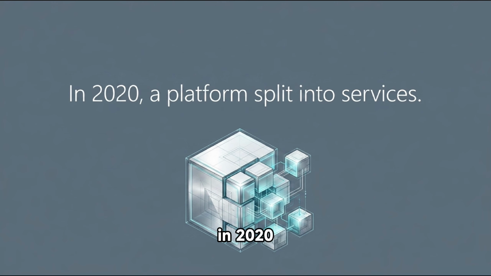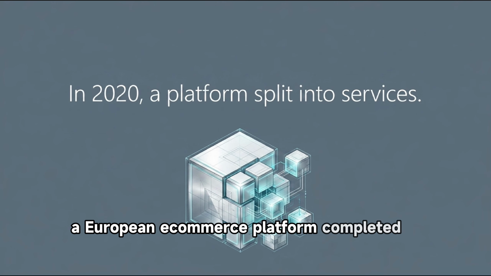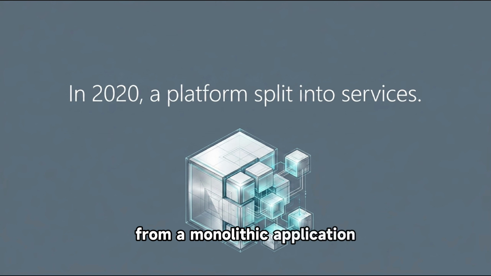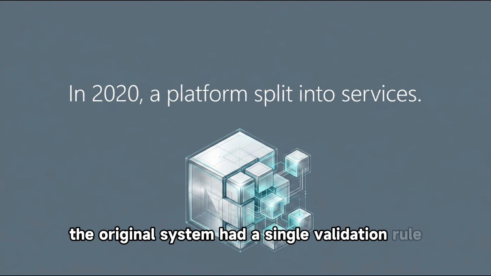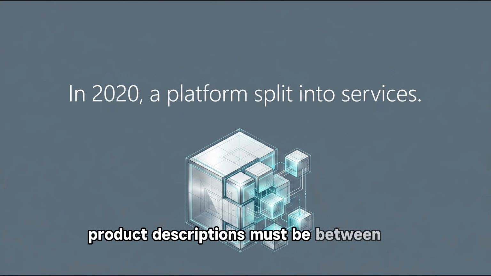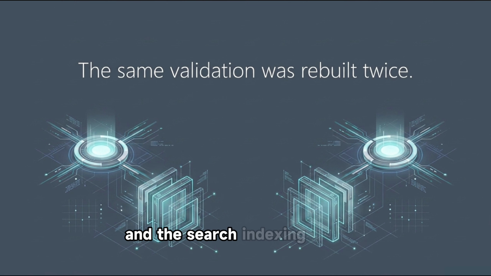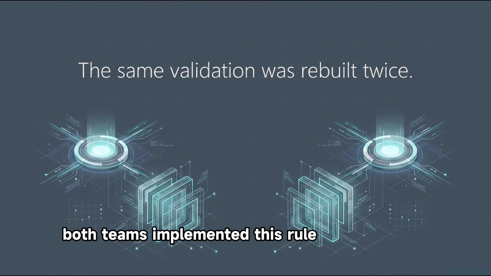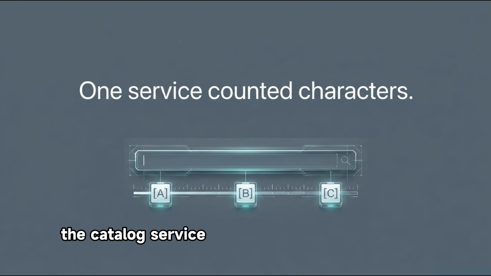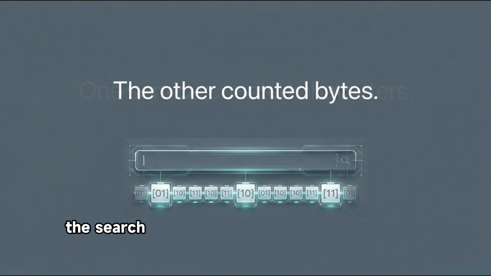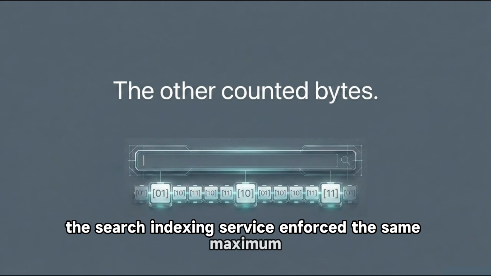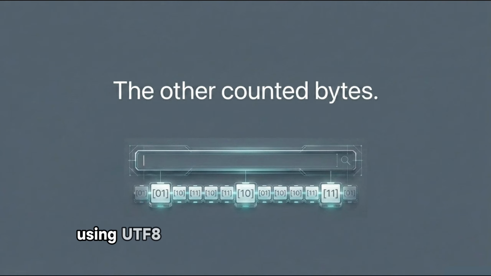In 2020, a European e-commerce platform completed a transition from a monolithic application to a microservices architecture. The original system had a single validation rule. Product descriptions must be between 10 and 1,000 characters. When the product catalogue service and the search indexing service were built as separate components, both teams implemented this rule independently. The catalogue service enforced a maximum of 1,000 characters, measured in characters. The search indexing service enforced the same maximum, measured in bytes, using UTF-8 encoding.